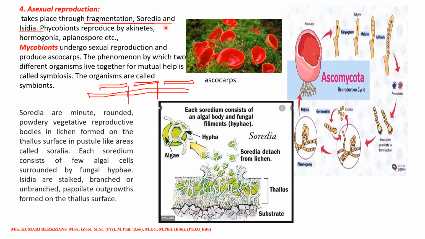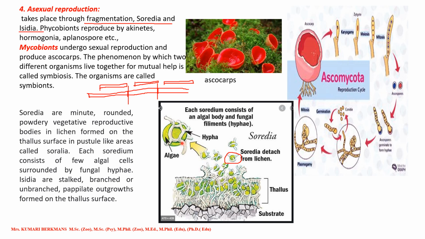And the next one is Soredia. What is Soredia? Let us see. In this picture, what you are seeing is Soredia. What you are seeing here is the green color as well as the white color. The green color is the algal cell, and the white one is the fungi, the hypha of the fungi. You can see clearly that the round green color is the algae. It is a single-celled alga, and this is the hypha.